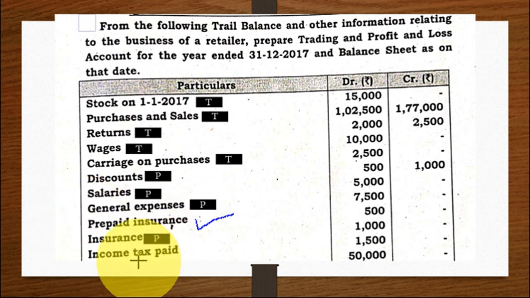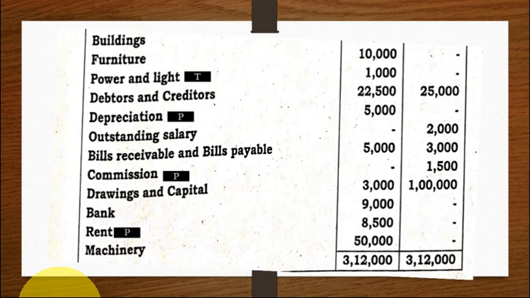Income tax paid. What is income tax? Tax levied on the personal income of the owner. So it is not a business expense. So where you are supposed to write, it is considered as drawings and you are supposed to write in the balance sheet. That is also balance sheet item. Next, buildings, balance sheet. Furniture, balance sheet. Power and light, trading account. Debtors and creditors, balance sheet. Depreciation, profit and loss account.